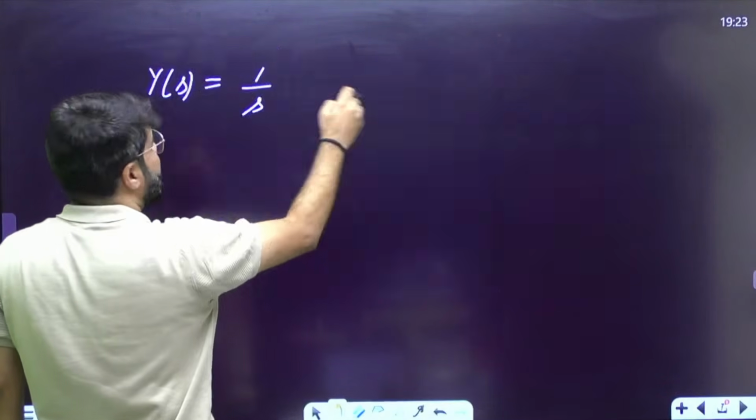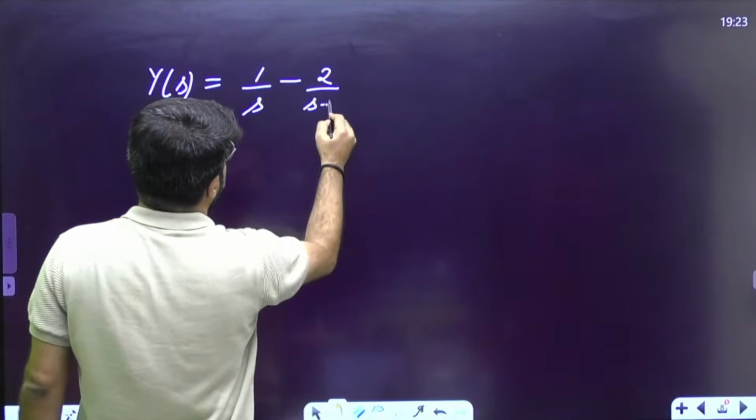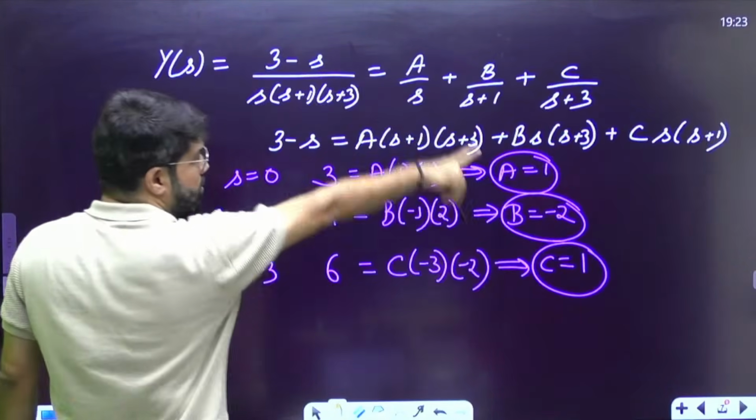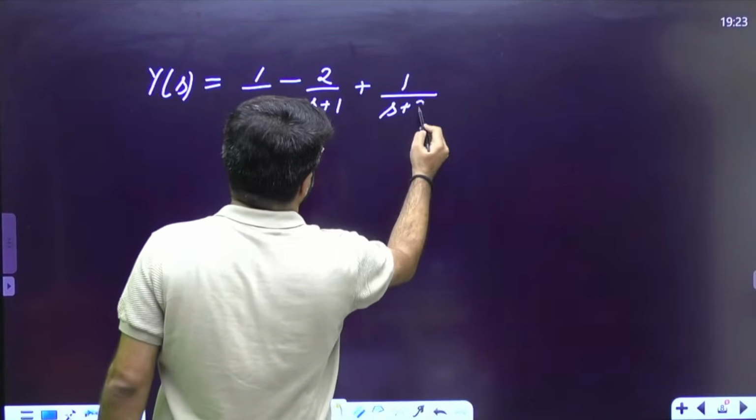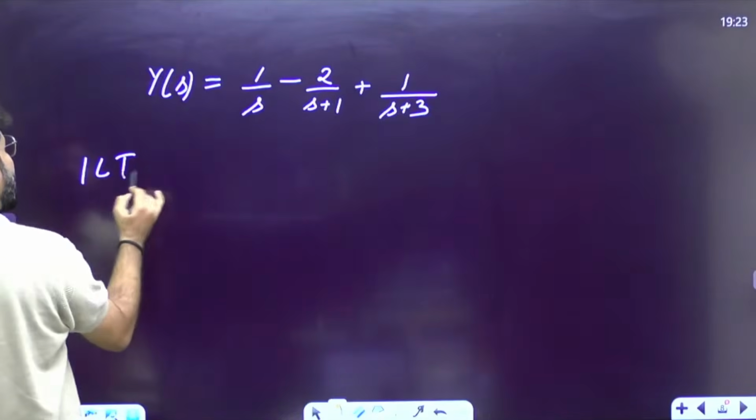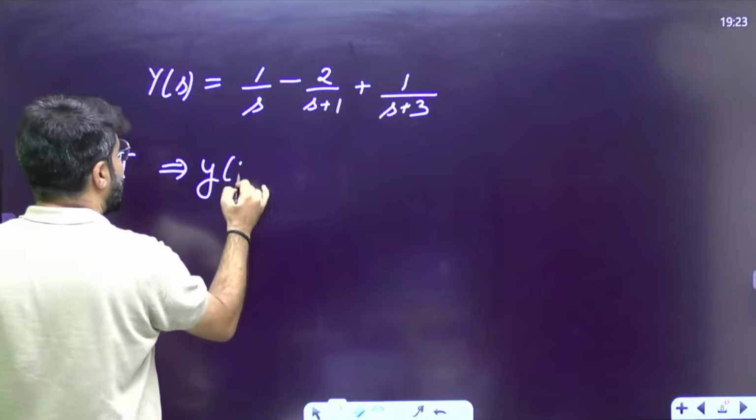B is minus 2, so minus 2 upon s plus 1, and C is again 1, 1 upon s plus 3. Now convert into time domain. Take the inverse Laplace transform. What is y(t) going to be?